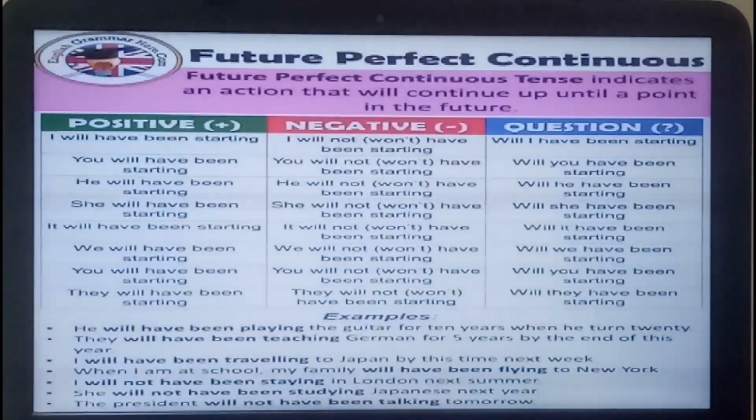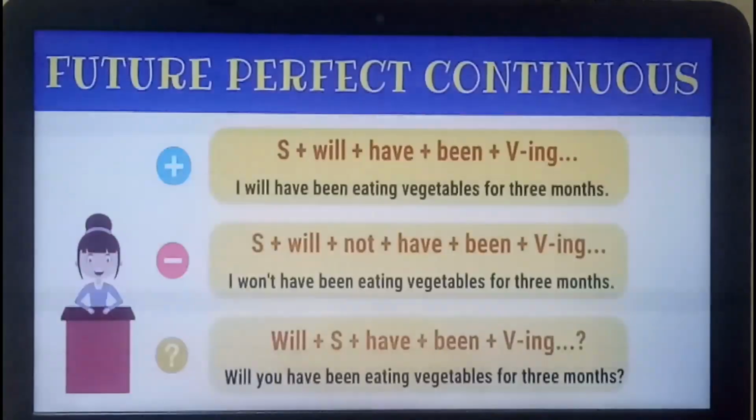Here, as you can see in the examples: I will have been starting, you will have been starting, he will have been starting. For negative, not will come, and for interrogative we will start with will. So very simple rule for future perfect continuous tense also: will plus have plus been plus verb plus ing.